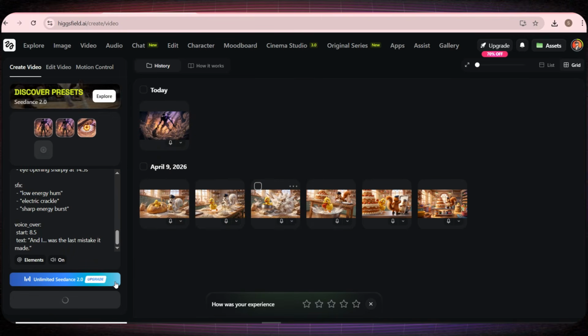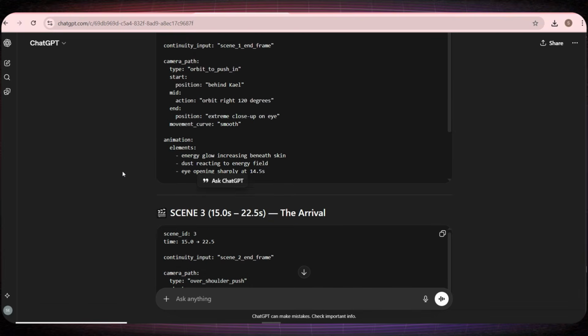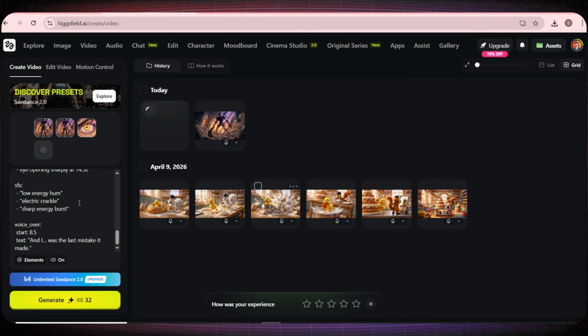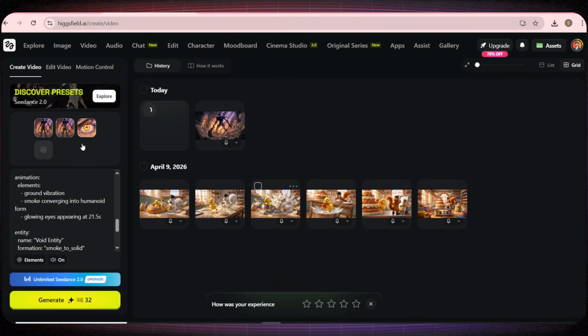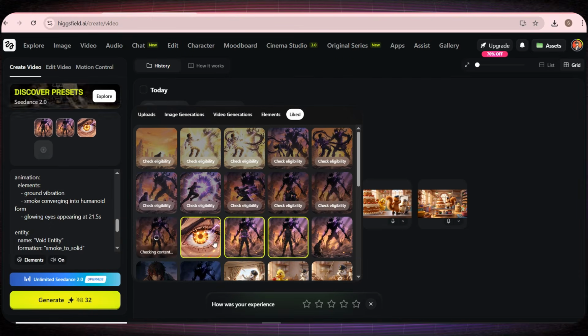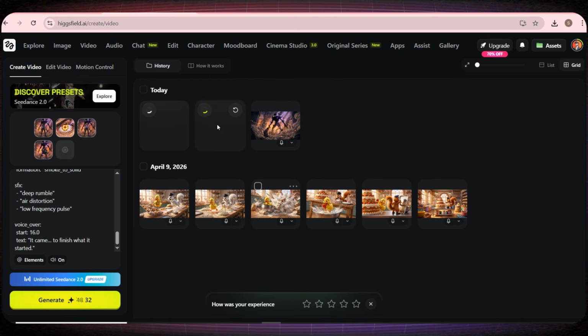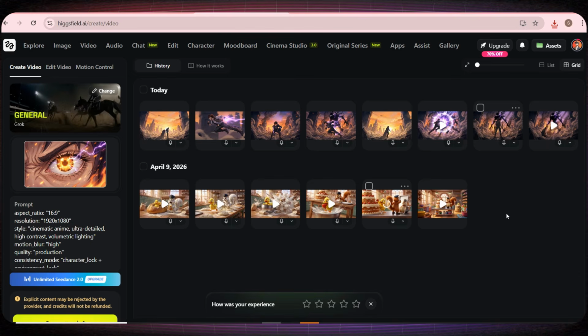And the best part is, you can generate multiple videos at the same time. So if I go back to ChatGPT, copy the prompt for scene 3, and repeat the same process in Seedance 2, then add the images for scene 3 and click Generate, you'll see that it can create multiple videos simultaneously. And to keep this video short, I'll generate all 8 scenes and come back to you. And in just a few minutes, I created all 8 videos.